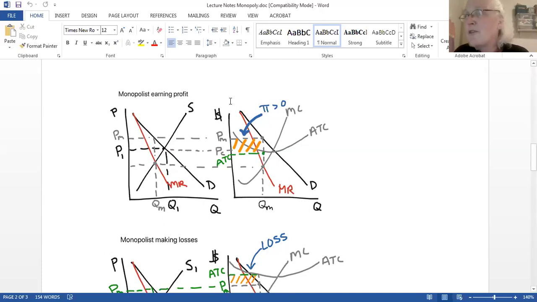So I look for where that red MR crosses my gray MC, and look, it's right there, okay? So I come straight down, and that's my quantity monopolist. You can see this on the market model because the supply curve is the marginal cost curve. The supply curve is the marginal cost curve, okay? So MR, MC, they should cross right there, and notice they line up.